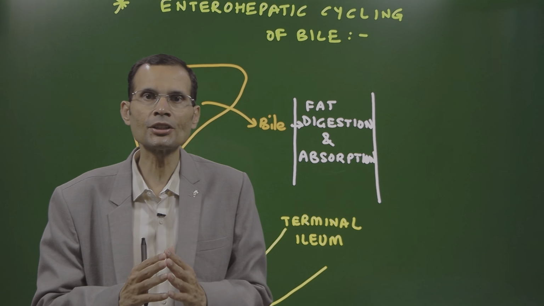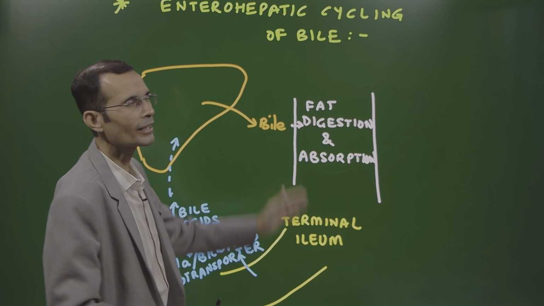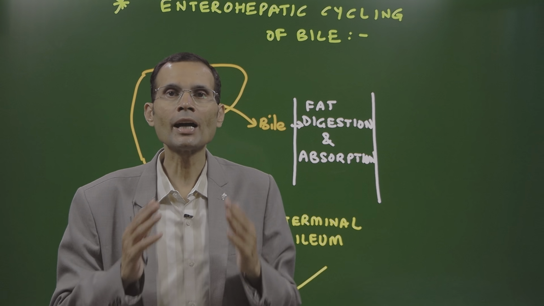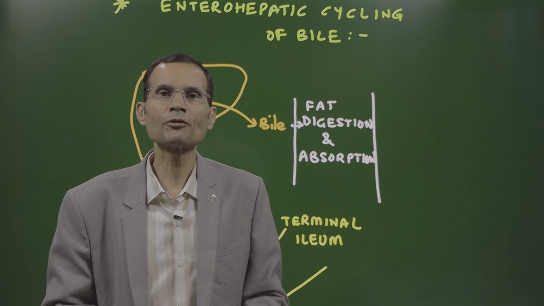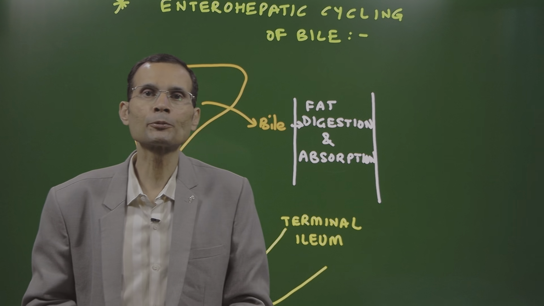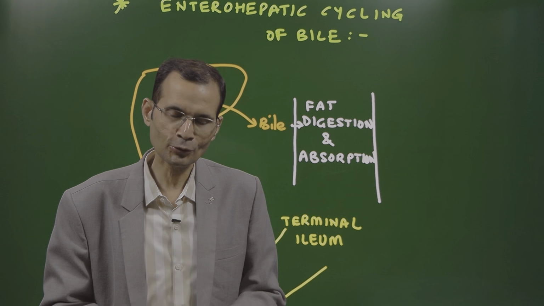So this question demanded that you know the enterohepatic cycling of bile, and in the absence of this recycling, bile acids will be lost. There will be deficiency of bile acids, and therefore fat digestion and absorption will be poor and fats will be lost into the stools. That was the reasoning question.